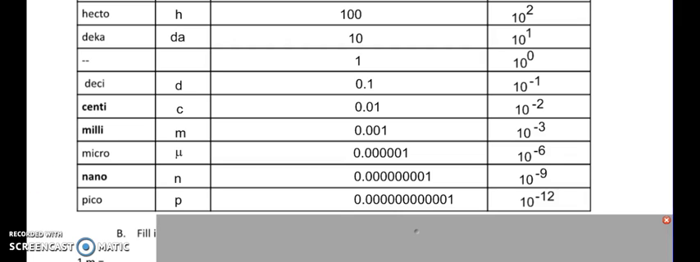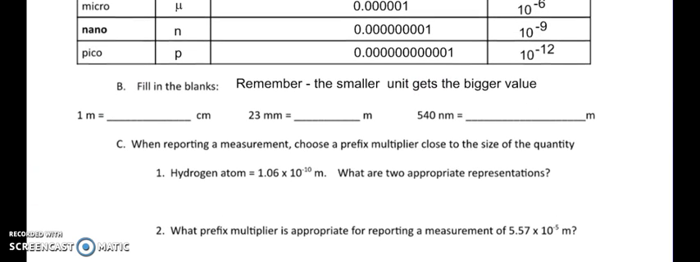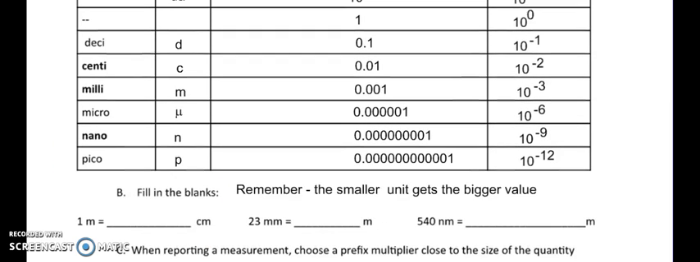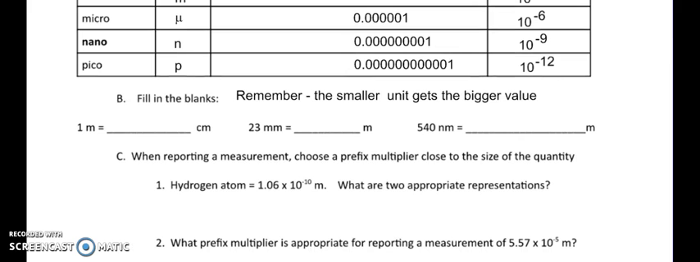Okay. So what I have asked you to do now is fill in the blanks here. So it says, remember, the smaller unit gets the bigger value. I'd write that down if I were you. So which is bigger, a meter or a centimeter? Well, the meter is. So that's going to be the smaller value. The centimeter is going to get bigger. Well, what was the multiplier? Oh, that was 1/100th. So there's 100 centimeters in 1 meter.